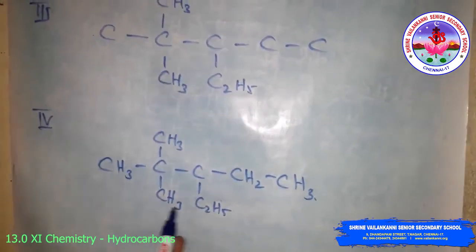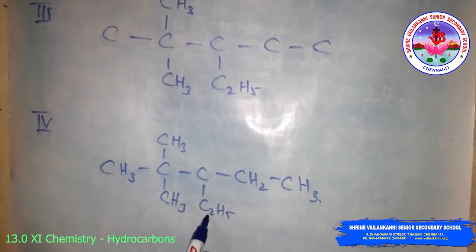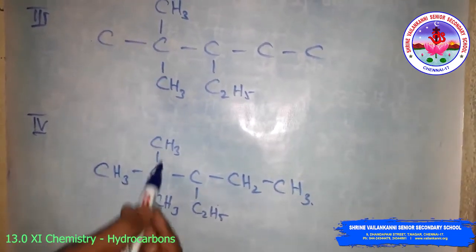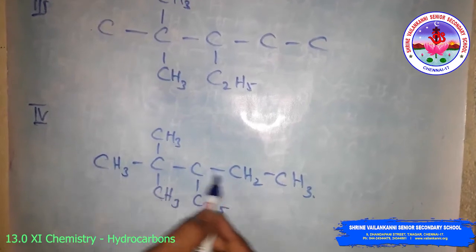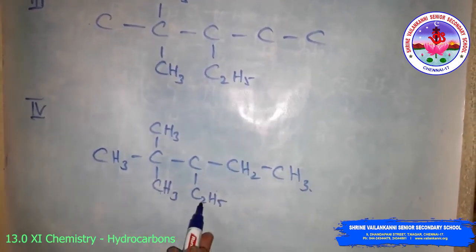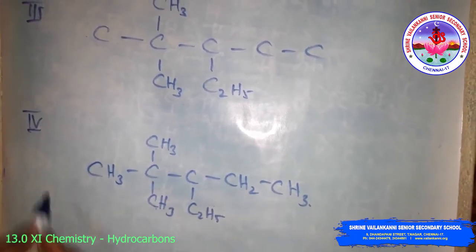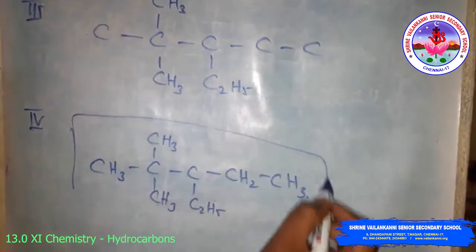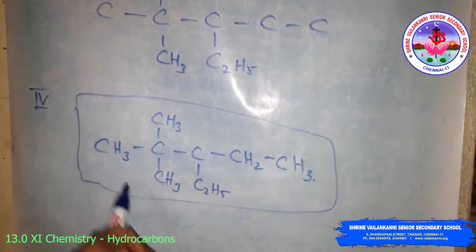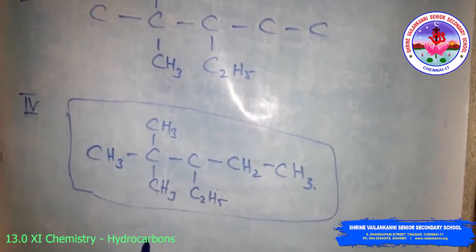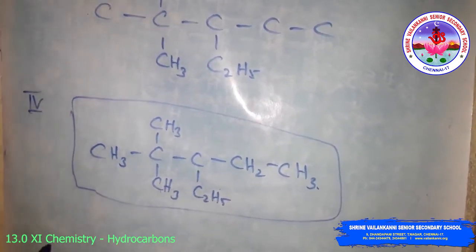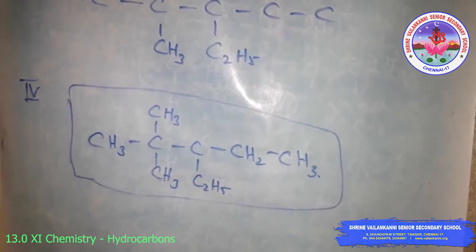Now look at this compound: the third position has ethyl, the second position has dimethyl, and the number of carbons in the chain is 5. So this is the structure of the compound 3-ethyl-2,2-dimethylpentane. Then we will see the preparation and properties.